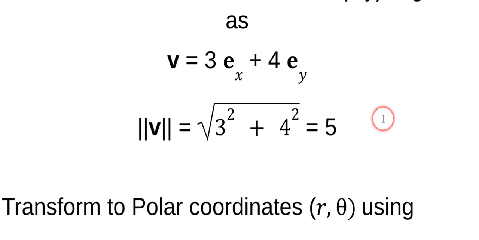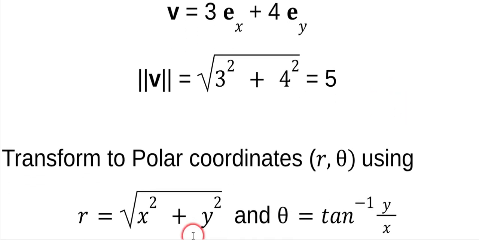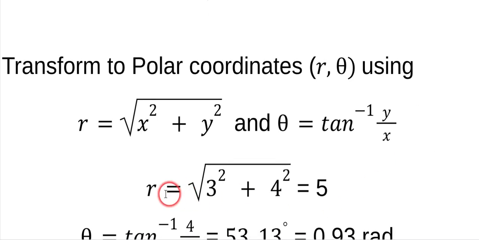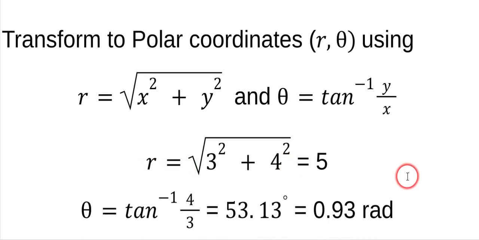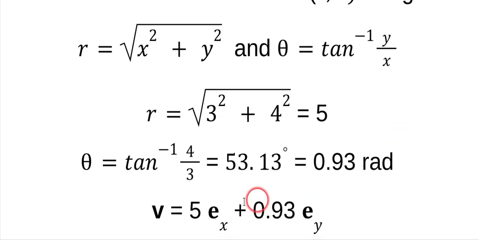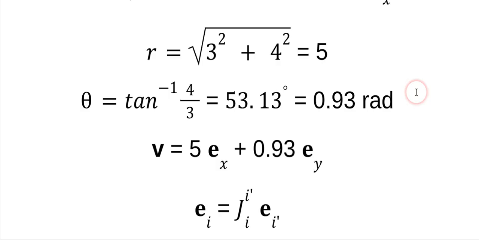Now, I want to transform that to the coordinates r and theta using these well-known transforms. Okay, so I get this for r, 5, and I get this many degrees and this many radians for the angle. Okay, now I have a V^r component and a V^theta component, but now I need these to be in terms of e_r and e_theta. Well, how do I do that? The way we always do in tensor calculus. You say the object in the unprimed system is equal to the object in the primed system via the Jacobian J^i'_i.